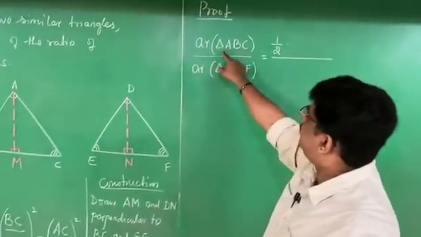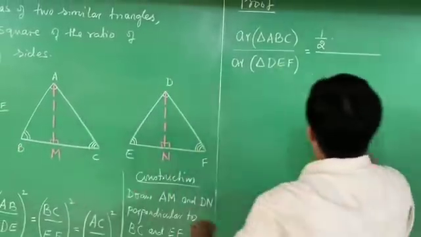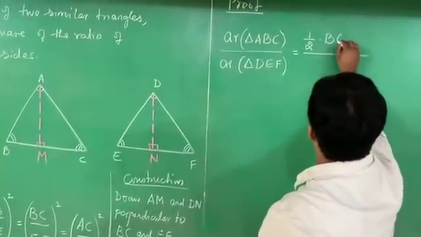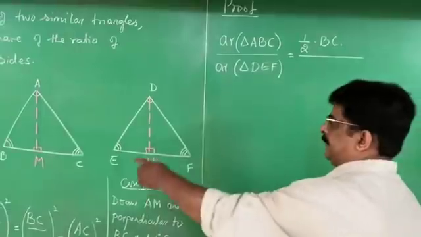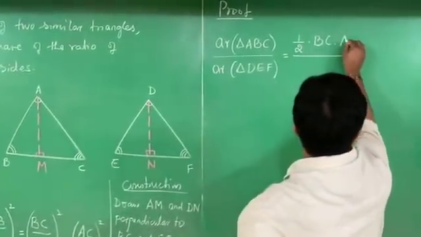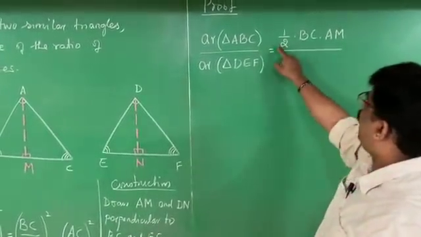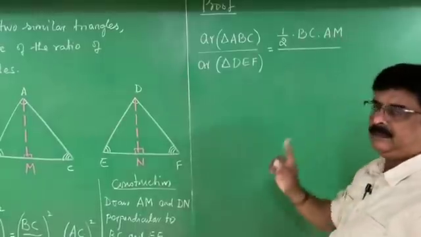Tell me the base of the triangle ABC. See the triangle ABC. Which is the base? BC. Into, which is the altitude? AM. AM is the altitude. Area of a triangle is equal to half into base into height.